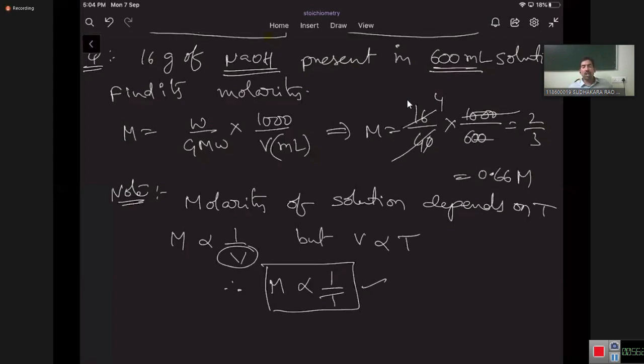But there are no such questions that at this temperature this much molarity, at that temperature how much molarity. There is no such concept. Don't apply like that: 25 degrees Celsius molarity 2 molar, 50 degrees Celsius molarity 4 molar. Don't do that. The variation of molarity with respect to temperature is very, very less significant.